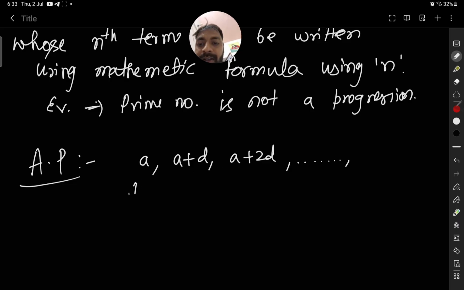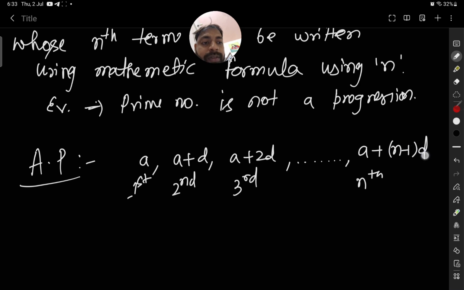For the first term, there is a. For the second term, we have a plus d. For the third term, we have a plus 2d. For the nth term, we will have n minus 1 with d. If the third term is there, there is 2d. If the second term is there, there is 1d. So for the nth term, there will be a plus n minus 1 into d. This is the general term, or we can say the nth term of an AP.